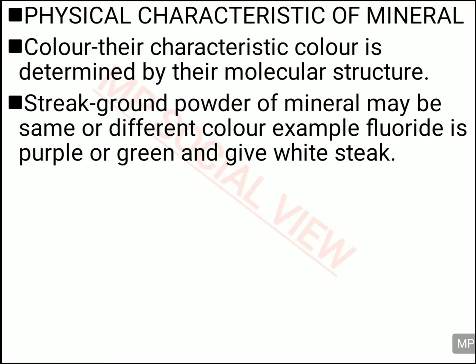And another quality of mineral is its streak. Streak is when you grind the minerals into powder form, and when you grind the minerals into powder form, it can change its color also, because the color of a mineral when it is not ground or made into streak has a definite molecular structure, and that molecular structure is broken when you grind the minerals.